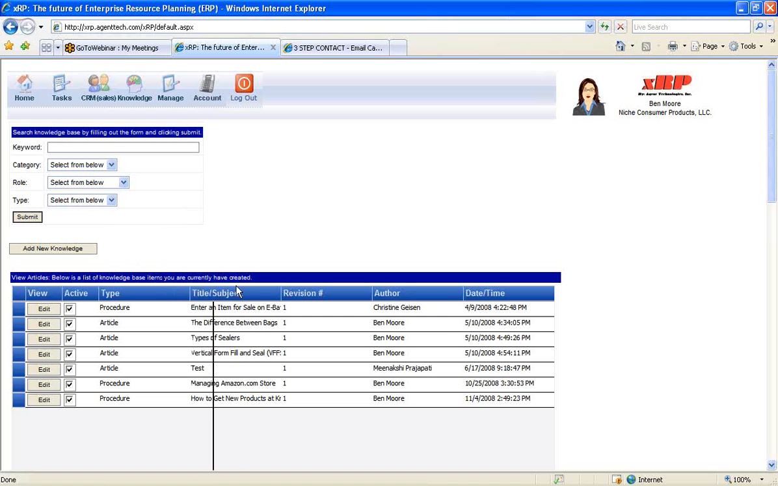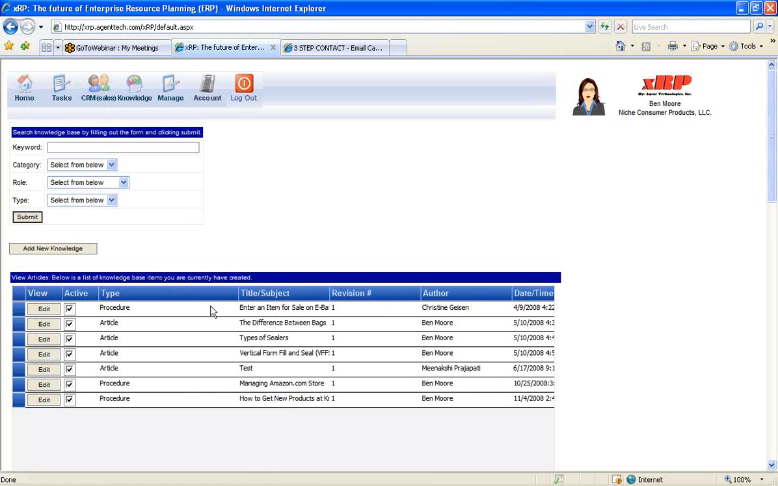And xRP has a knowledge base that allows my customers to document procedures, policies, and articles. And one for the niche company is entering an item to eBay.